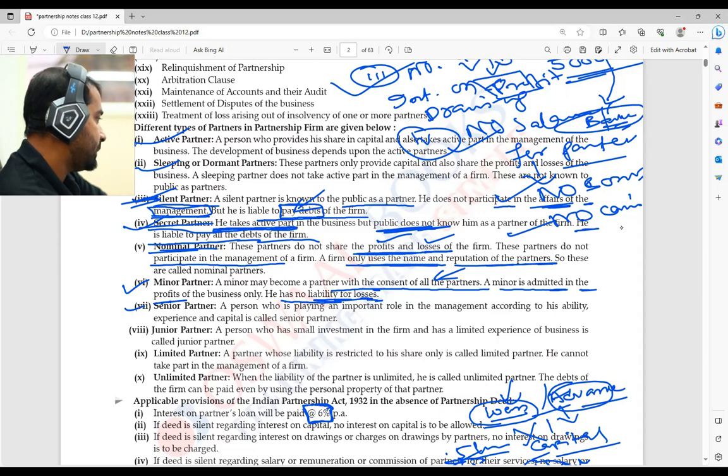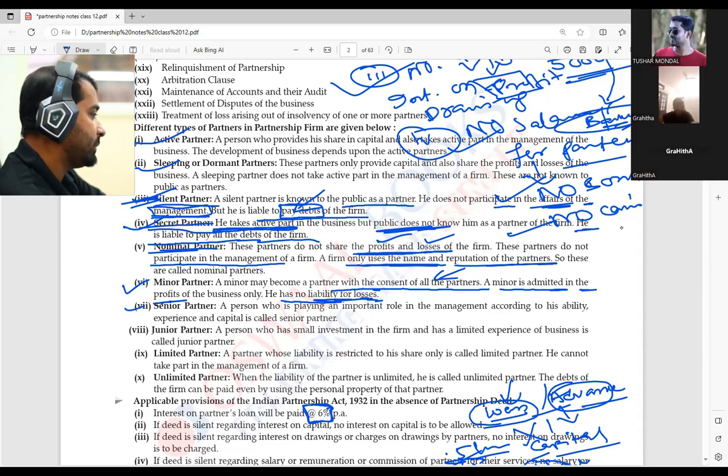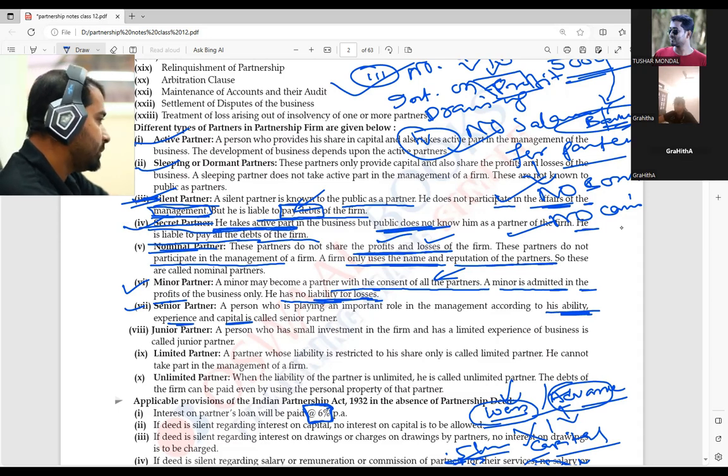Senior partner: a partner who actually plays an important role in management according to his ability, experience and capital. The person who has been there from the beginning, or a very old person in the firm having expertise, right? They are known as a senior partner.